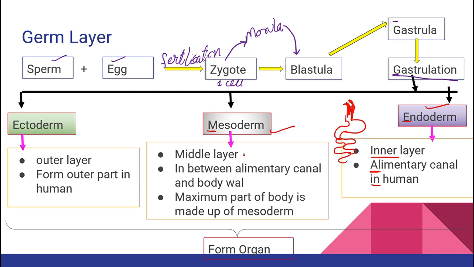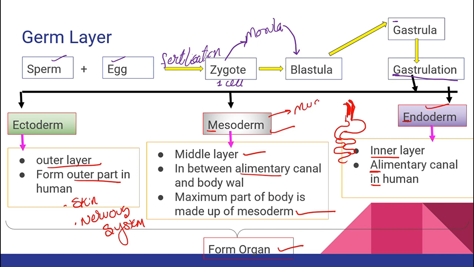Then what about mesoderm? Mesoderm is the middle layer. It is present in between the alimentary canal and body wall, right? The maximum part of the body is made up of mesoderm, which forms organs. Ectoderm is nothing but your outer layer, and it is going to form the outer part of the body. For example, your skin. For example, the nervous system. Right? Nervous system. As a mesoderm example, I can write your muscle. M for mesoderm, M for muscle. Then you have blood vessel.